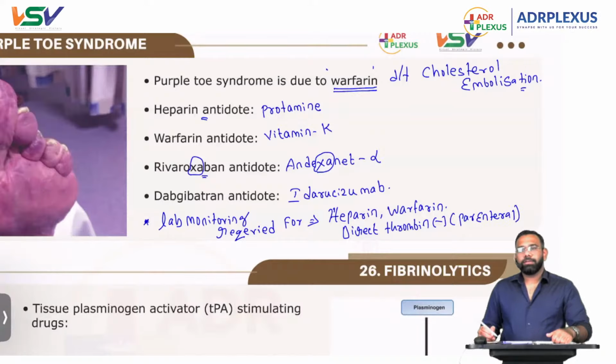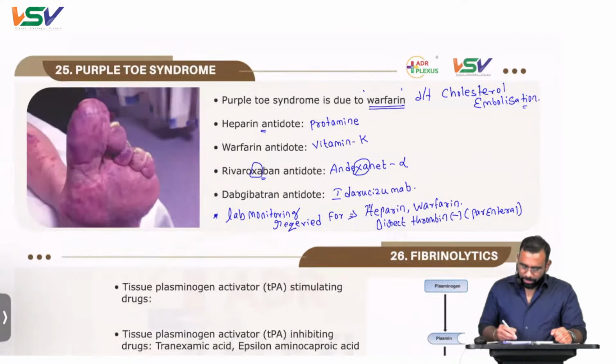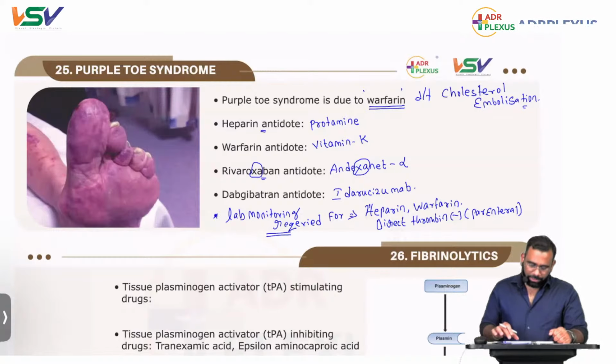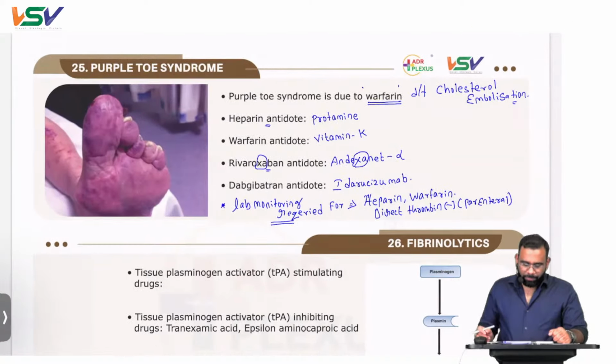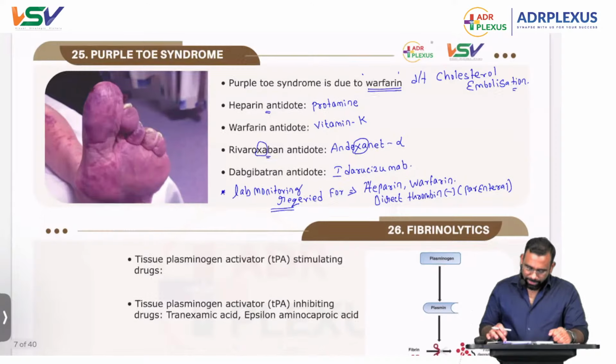All these hirudin derivatives, like bivalirudin. This is very important for lab monitoring: heparin, warfarin, and direct thrombin inhibitors, which are given parenterally. That's all about the relevant points related to this blood chapter and the antidotes. Antidotes are very important. Lab monitoring is very important in this blood chapter.